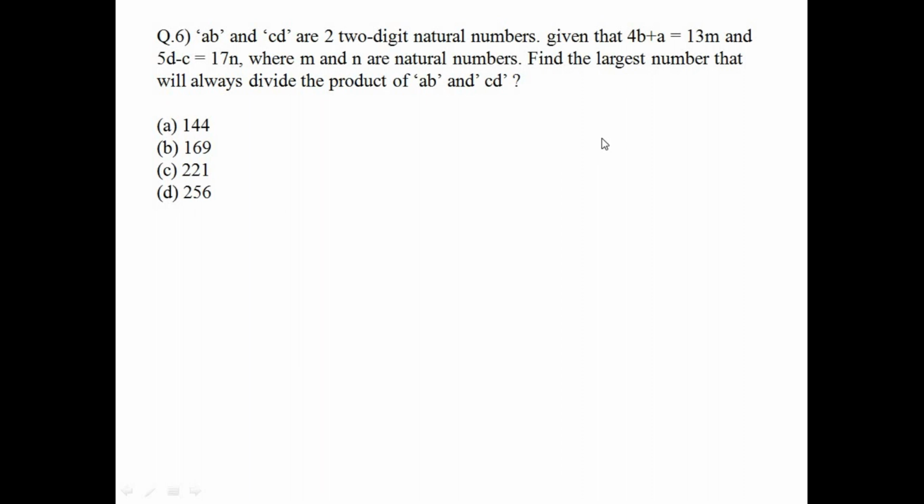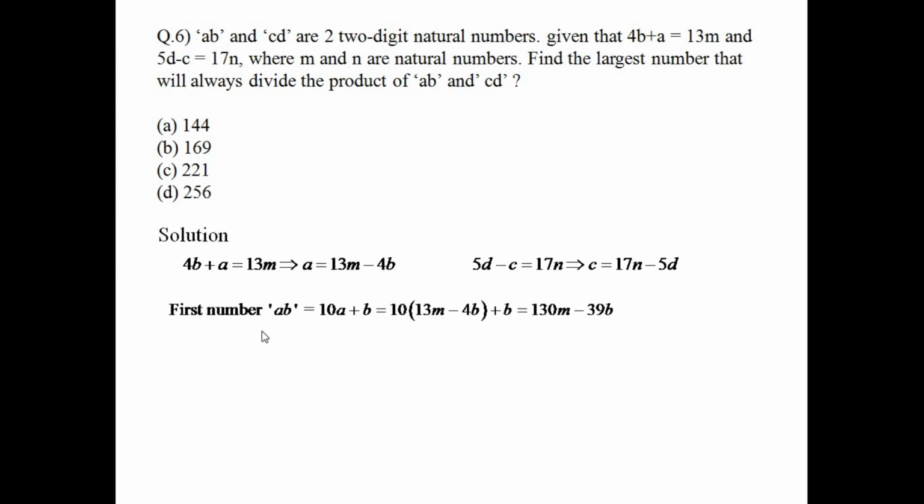We take this equation 4b plus a equals 13m and rearrange it, writing a in terms of m and b, and similarly we write the other equation, c in terms of n and d. Now AB is nothing but 10a plus b. It's a very basic thing, like you are multiplying the tens place digit with 10 and the unit place digit with 1 to make the number. So it becomes 130m minus 39b, and similarly CD becomes 51d minus 170n.